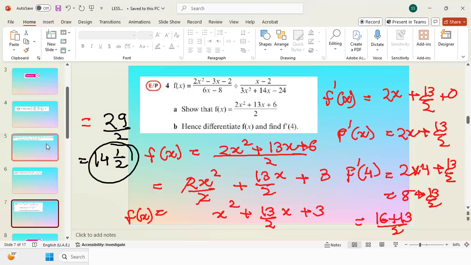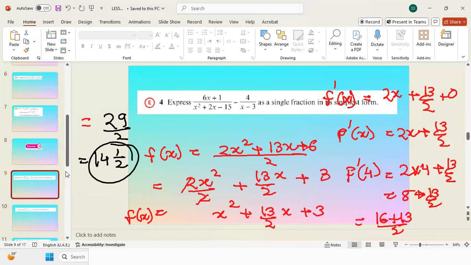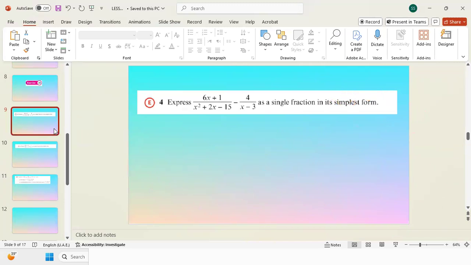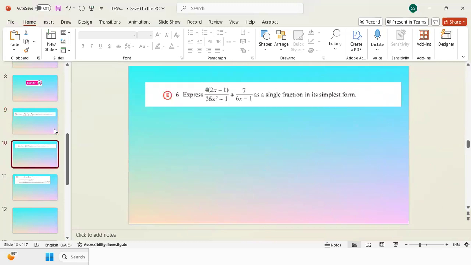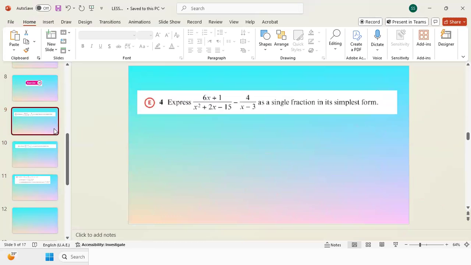These are all the questions from the first exercise. Now we have some questions from the second exercise also. Here we have these questions: this is question 1, then we have question 2, question 3. So we will be doing these questions now, and these are from exercise 1B and they are based on the addition and subtraction of algebraic fractions.